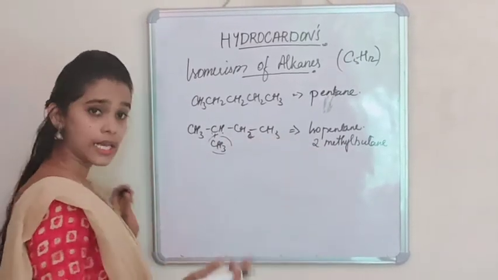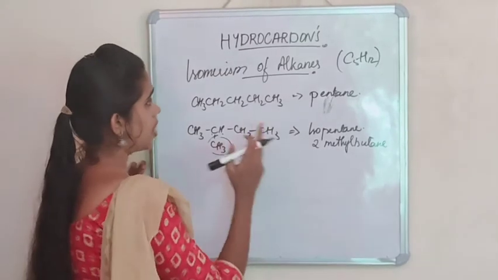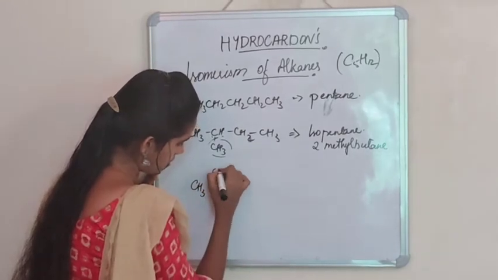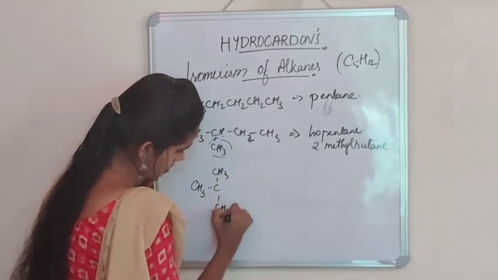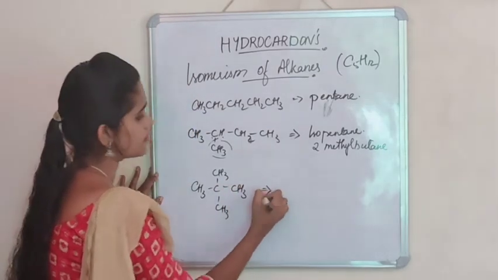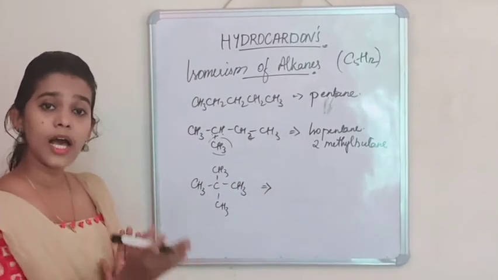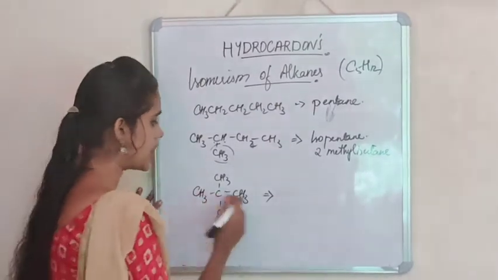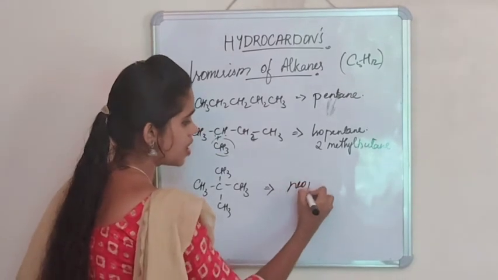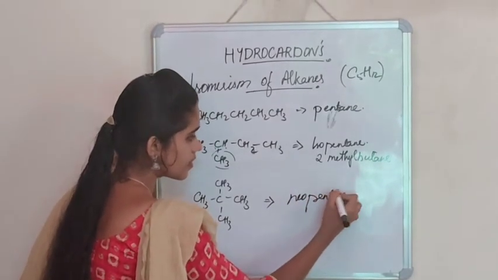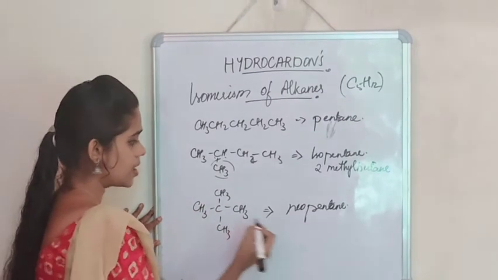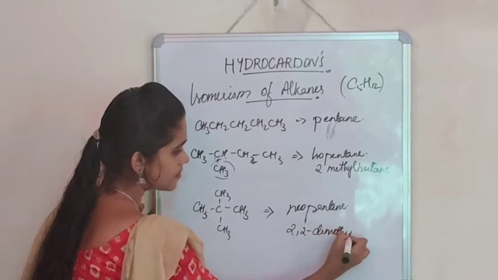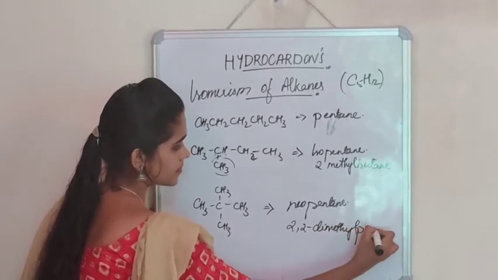So if we consider another chain isomer of pentane, it is CH3-C(CH3)2-CH3. That is, 2 methyl groups are attached on the second carbon atom of the long chain. In that case, the naming is given as neopentane, or it can be called 2,2-dimethylpropane.